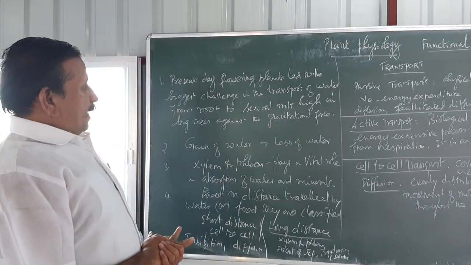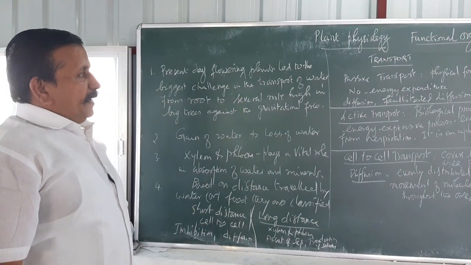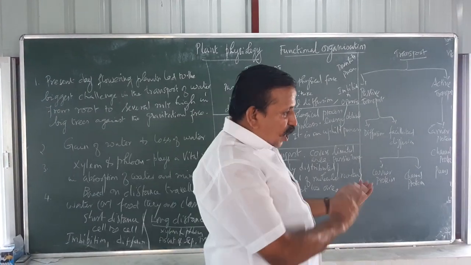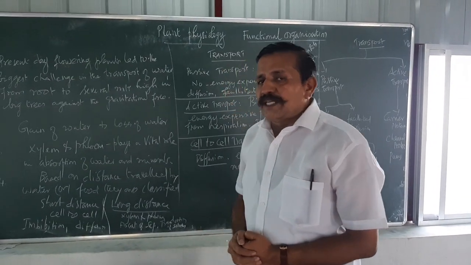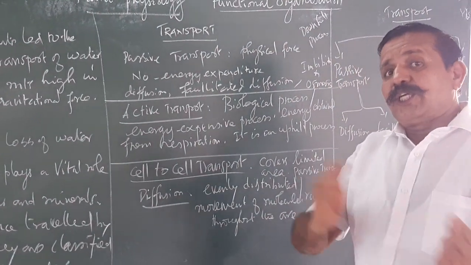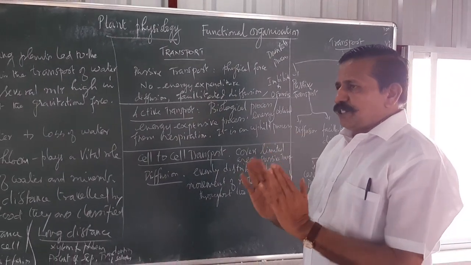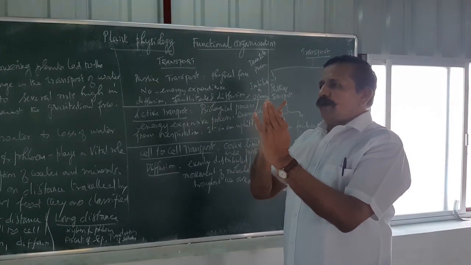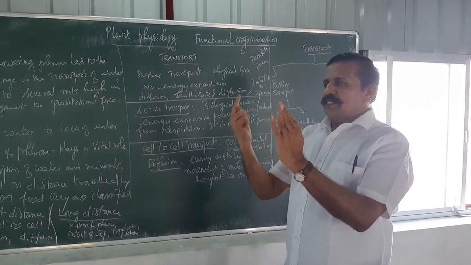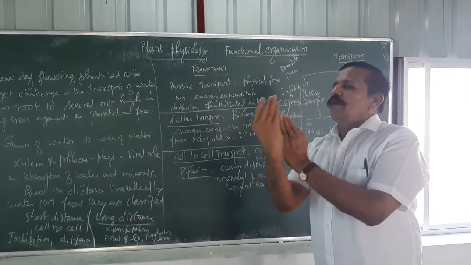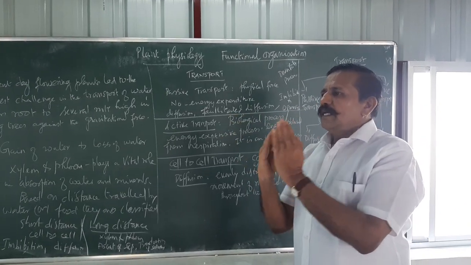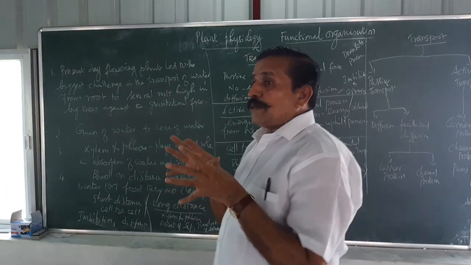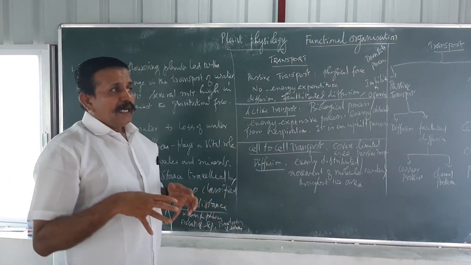So this transport is classified into two important types. One is short distance travel. Transport over a short distance is cell to cell. Suppose you imagine one of the bark trees, there is xylem and phloem. There is circular movement of water around the circumference. So there is short distance, cell to cell movement: xylem to phloem, phloem to xylem, next to other cells. So they can easily do it. There is not much effort, there is not much need of energy.